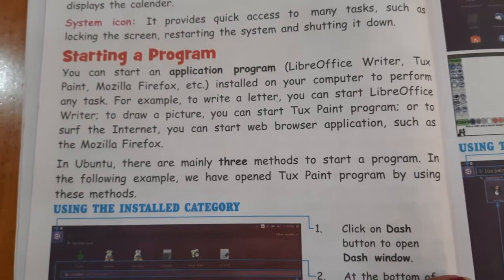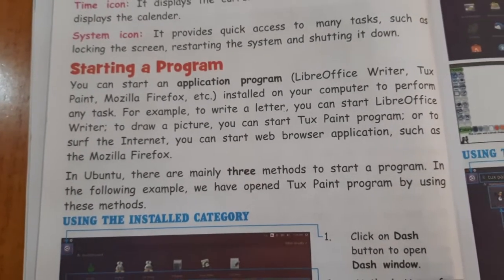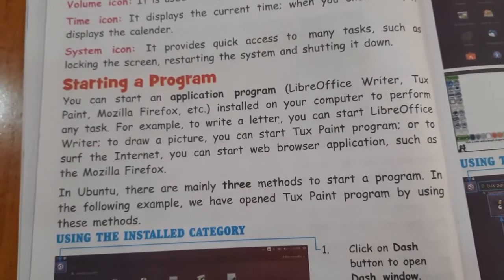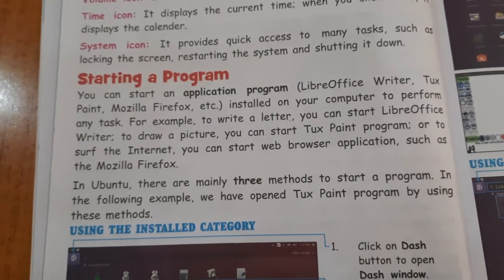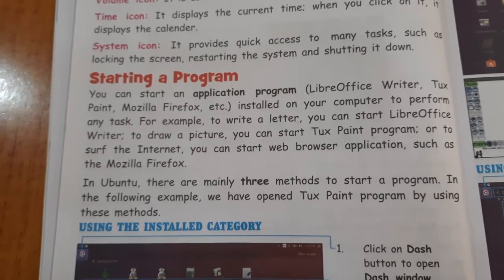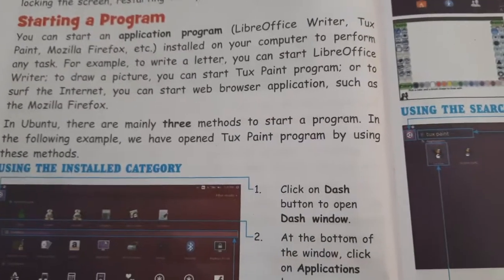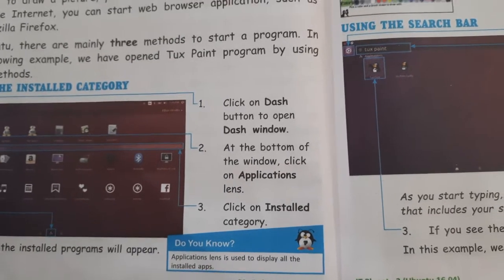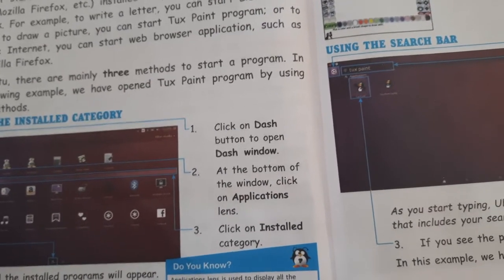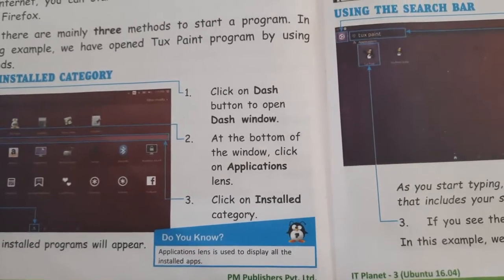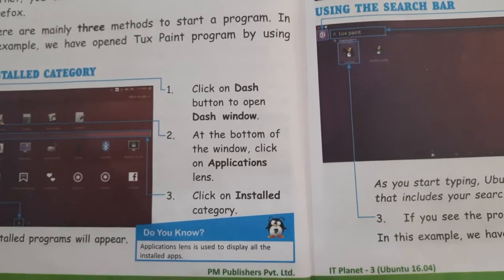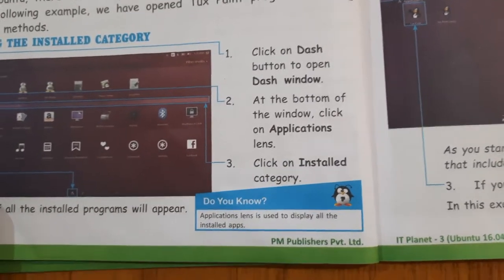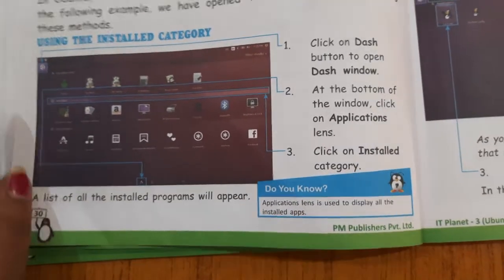In Ubuntu, do you know, by 3 methods you can start the program. In the following example we have opened TuxPaint program by using these methods. Yes, first is click on the dash button to open dash window. As I told you, dash button is on the top of the launcher. At the bottom of the window, click on applications lens, click on installed category.